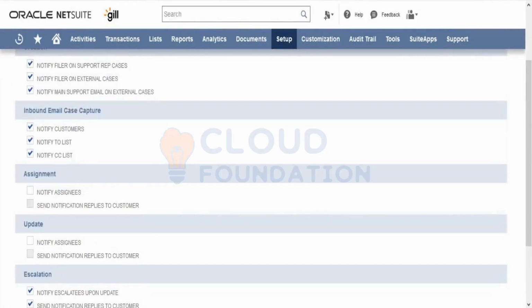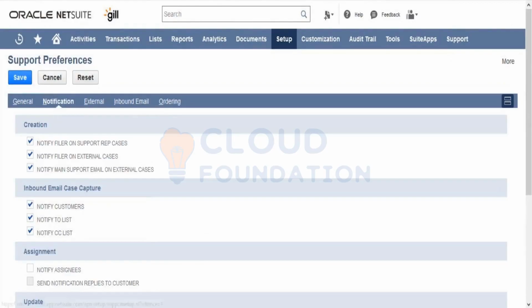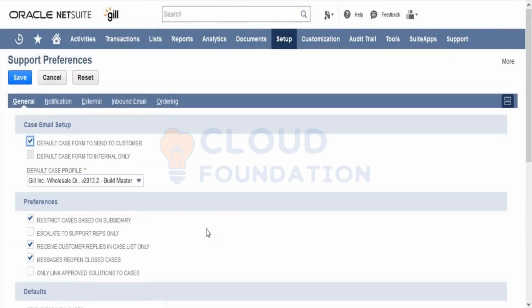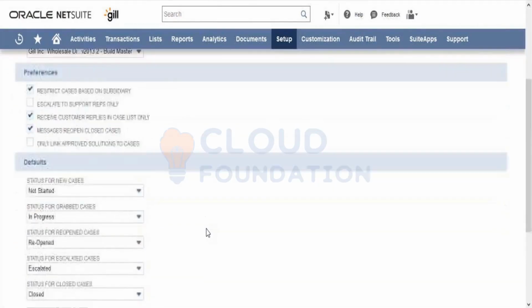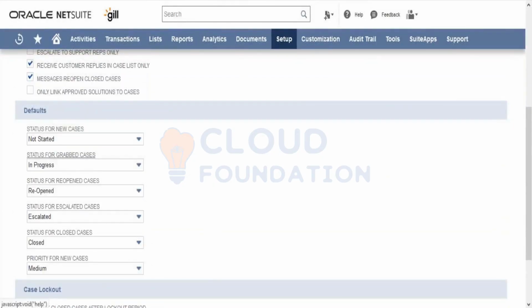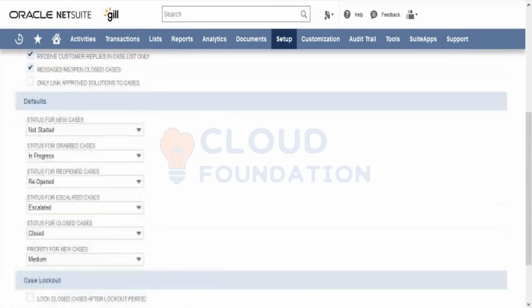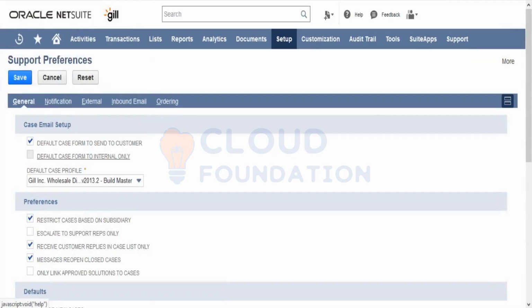You can also define how the escalations should happen and all those stuff. If a case gets created, what should be the status of it? What are the other statuses that can be defined under the support preferences?